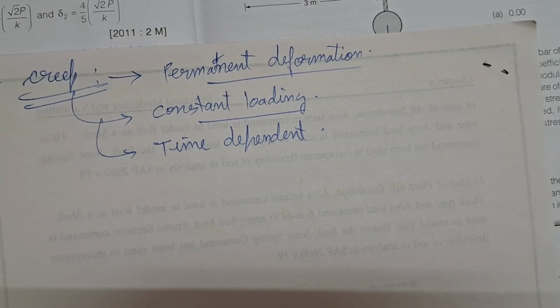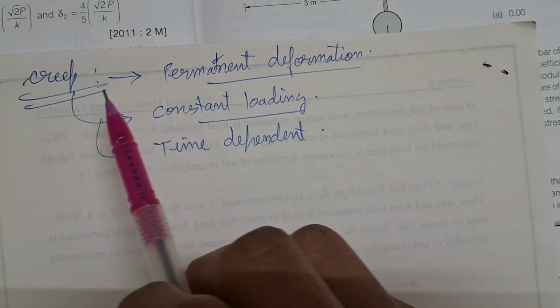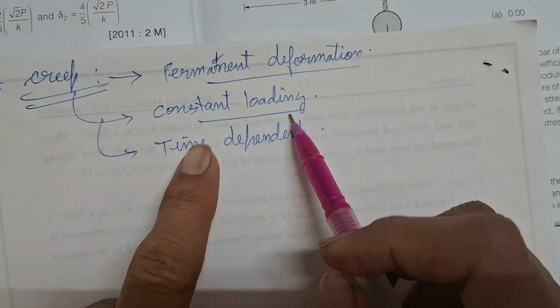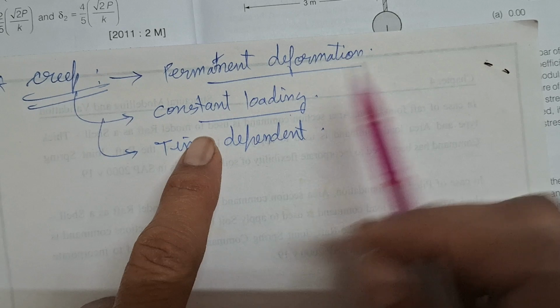Not like elastic deformation. In elastic deformation, once the load is removed, the body comes into its original size and shape. But creep is a permanent deformation and it is time dependent, at constant loading, which means the load is not changed, the load will remain the same.